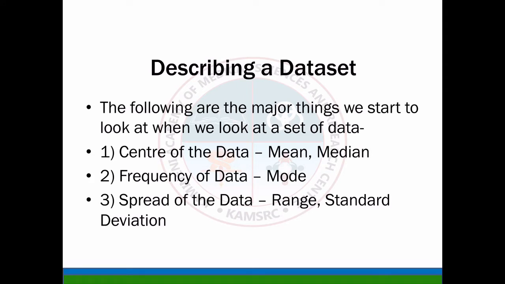So, whenever you have a data set, describing it can happen in three ways. One is the center of the data, that is mean and median. Second is the frequency of data, that is the mode. And the spread of the data, that is the range and the standard deviation. So today we'll be discussing mean, median, mode, and standard deviation.